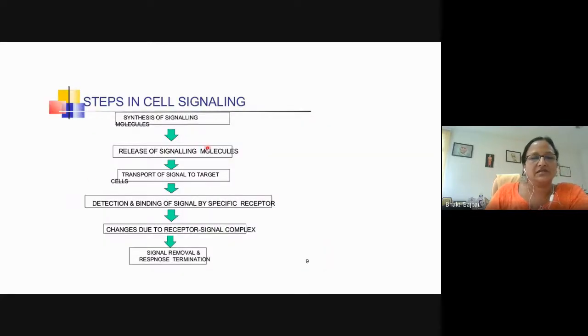If you broadly see the steps in cell signaling: first, in response to some extracellular stress or any signal, there will be synthesis of the signaling molecule, then release of the signaling molecules, then transport of the signal to the target cell, where it will bind to the specific receptor, and changes due to the receptor-signal complex. Once the ligand is bound to the receptor, there will be some changes in the cell on which the ligand has bound, and then signal removal and response termination. For some time the response will be there, and if it is not required anymore, there will be a process for removal of the signal and also termination of the response.